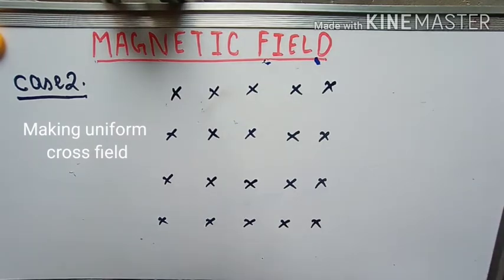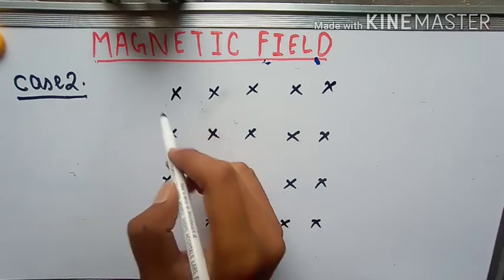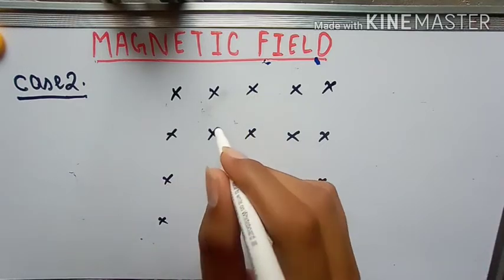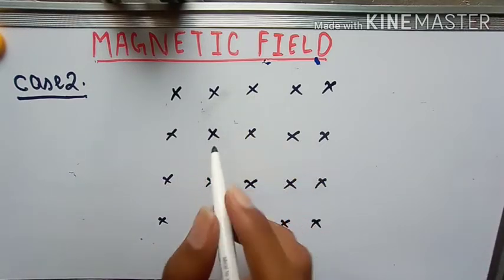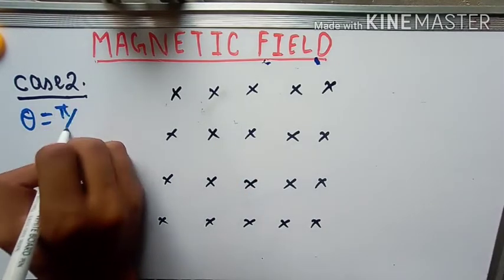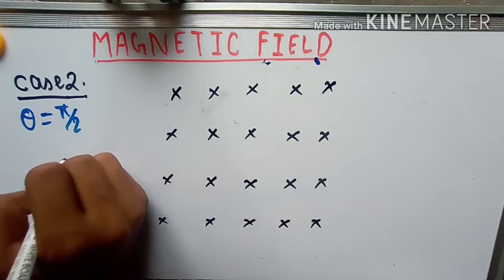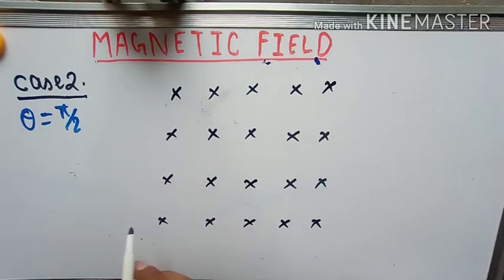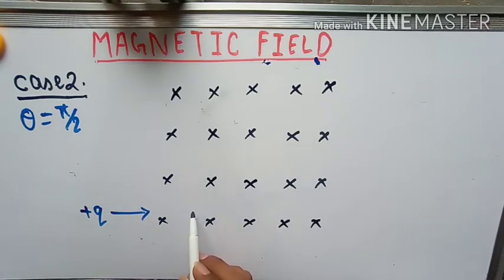This time I have taken a cross field going inside the board, and I have taken theta equal to pi by 2, or you can say 90 degrees. For this one I have chosen a positive charge and I have projected this charge inside the field. Now what do you think will happen? As this charge gets inside the field, it will start experiencing a force.